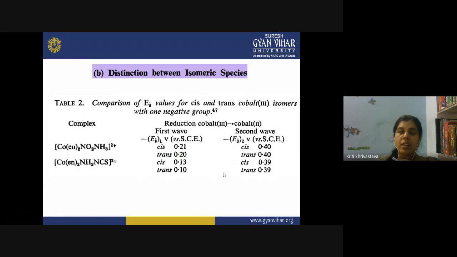So here you can deduce a conclusion that when two negative groups are present on the complex, it is very easy for you to identify the cis and trans isomer. However, when only one negative group is present, it becomes a bit difficult.